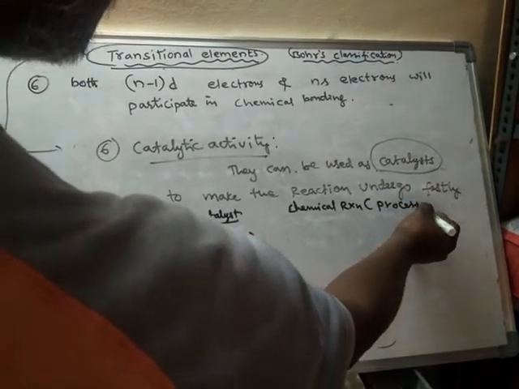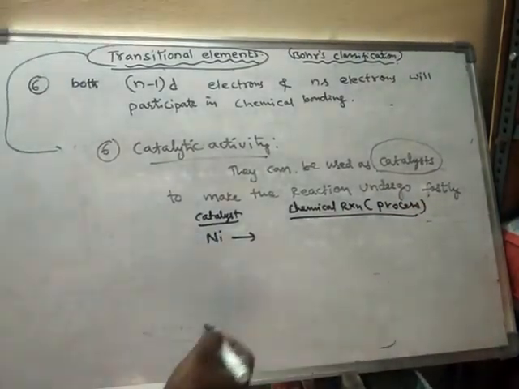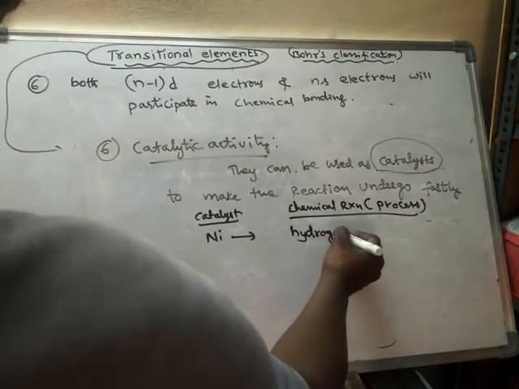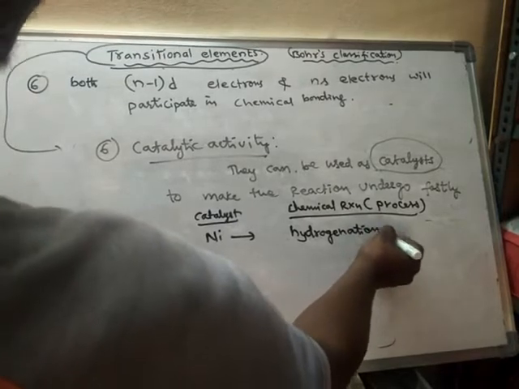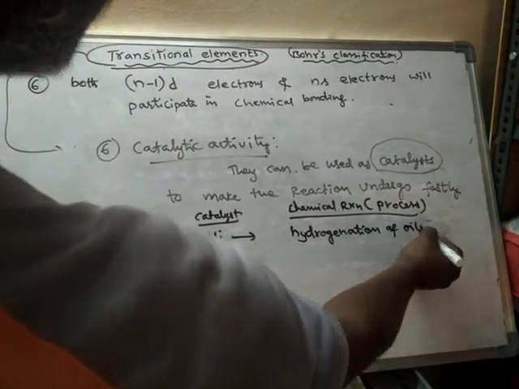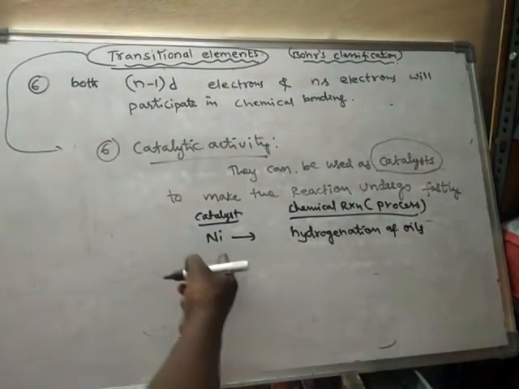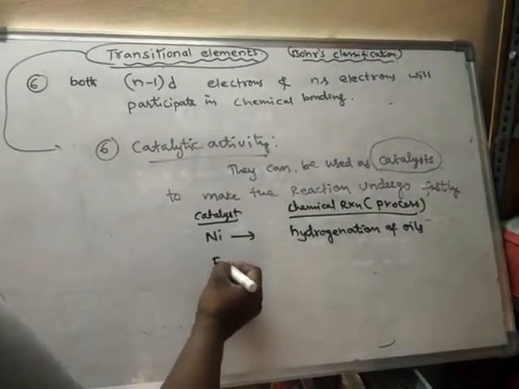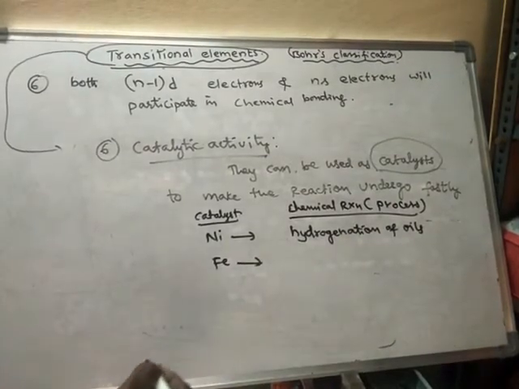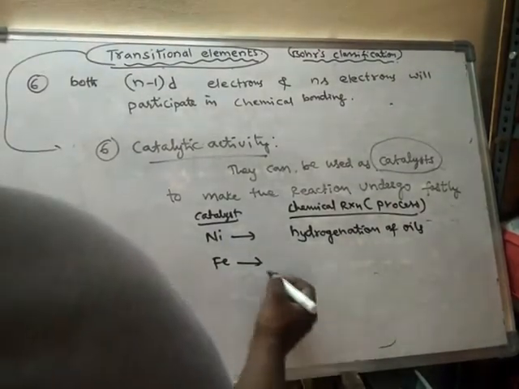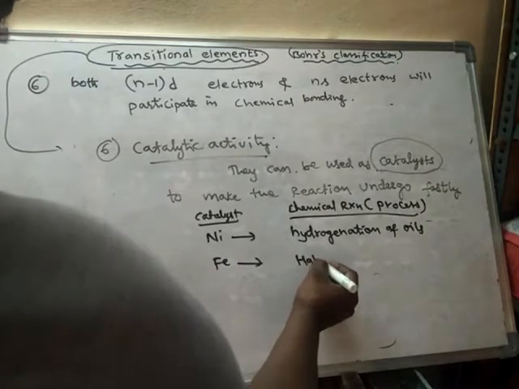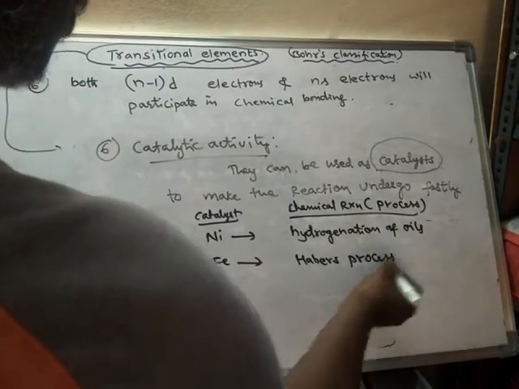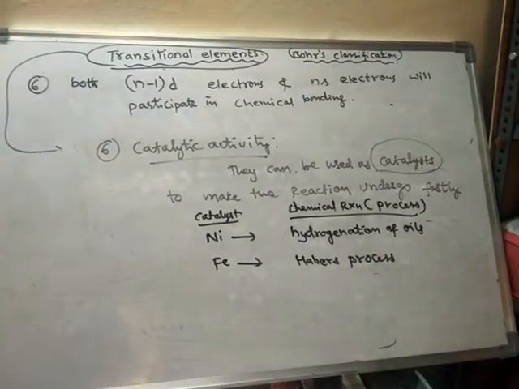Here nickel is used in the process of hydrogenation of oils as a catalyst. Iron is used as a catalyst in the preparation of ammonia by Haber's process.